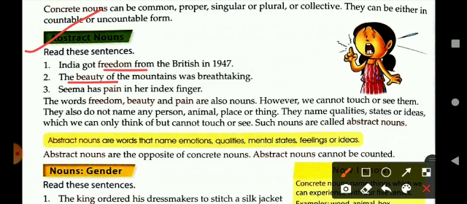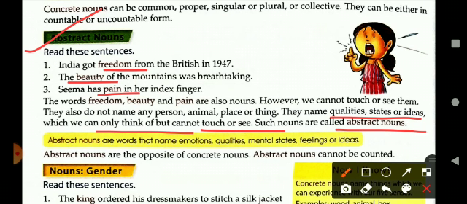And in sentence number 3, the word pain is an abstract noun because we cannot touch or see them, but we can feel them, we can experience them. They are the names of qualities, states or ideas which we can only think of but cannot touch or see. So such nouns are called abstract nouns. And the definition is, abstract nouns are the words that name emotions, qualities, mental states, feelings or ideas.